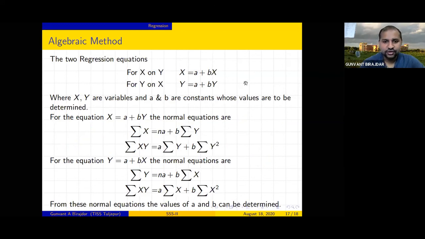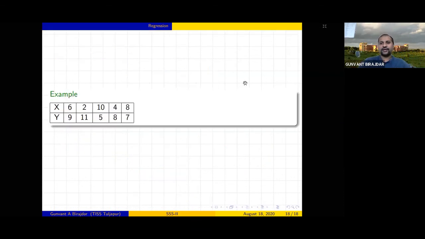Okay, now we'll move to this example. I'm not going to solve this example, I will just tell how to do it. So x is there, so you find summation x here. Summation y you can find.